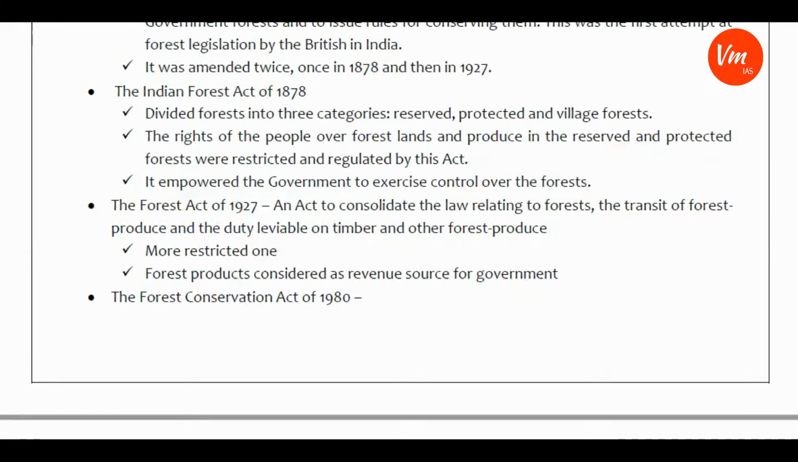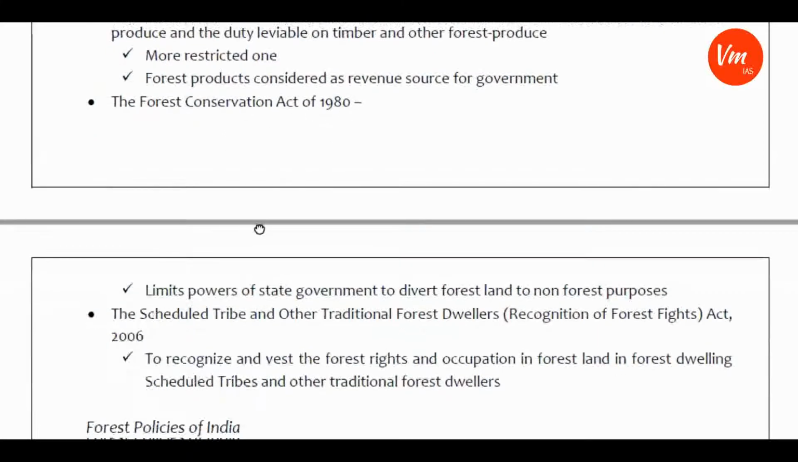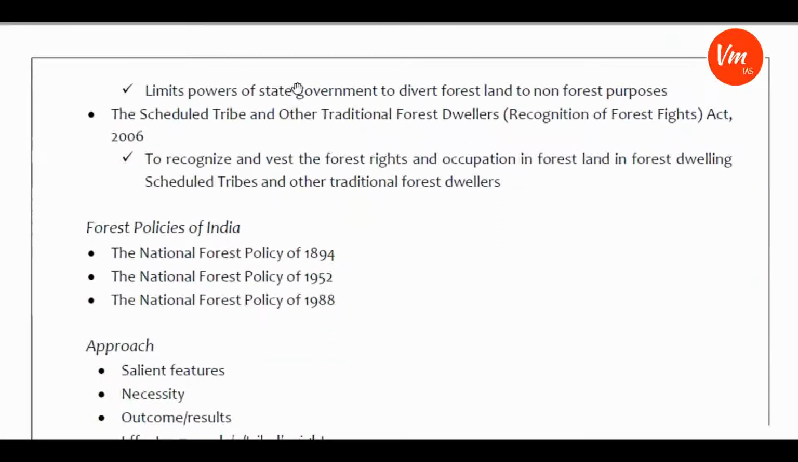Now, after that, the Forest Conservation Act of 1980. What does this act basically aim at? It limits the power of the state government to divert forest land to non-forest purposes. So it has some checks and balances as far as diversion of forest land to non-forest purposes is concerned. Next, the Scheduled Tribes and Other Traditional Forest Dwellers (Recognition of Forest Rights) Act, 2006.